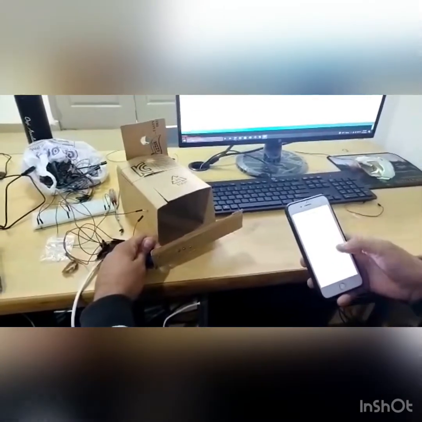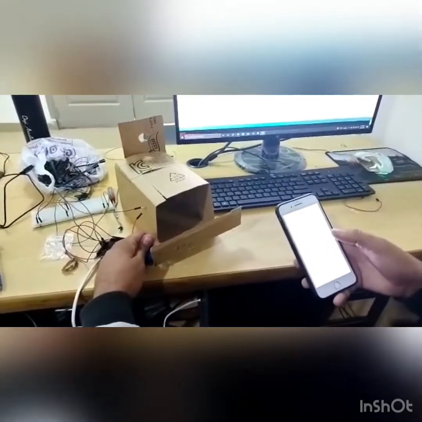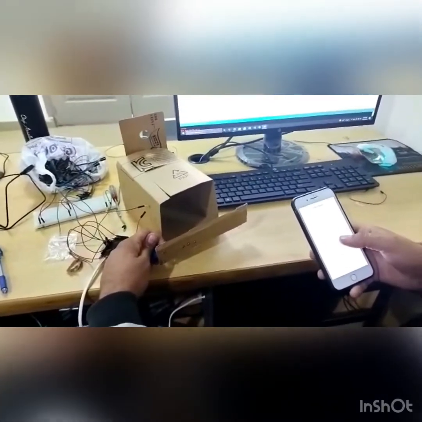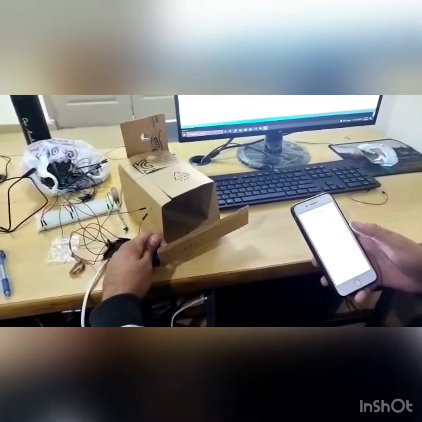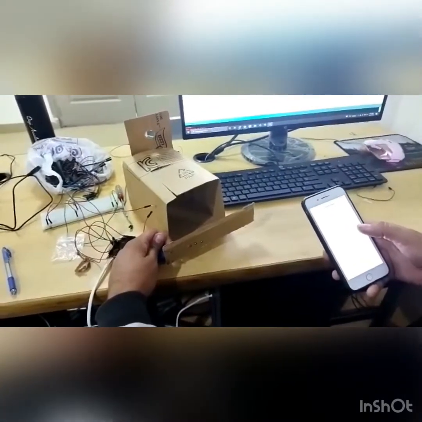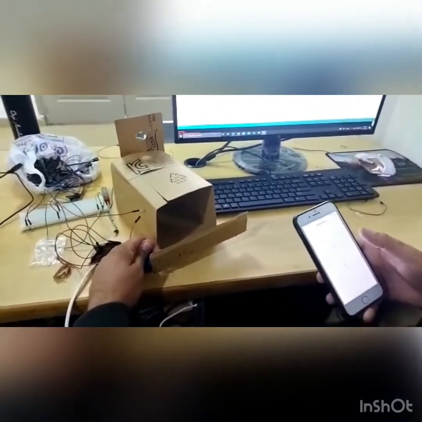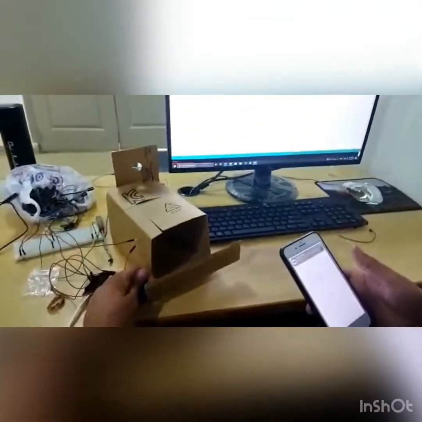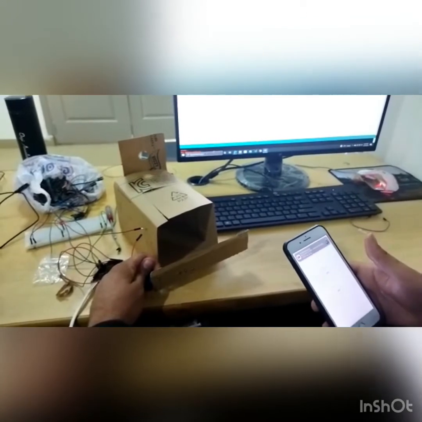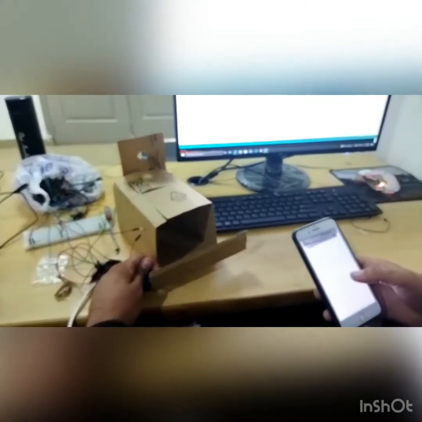And for the door lock, we use a servo motor here. When we click the button, the servo motor will be activated from the internet, because this mobile application is connected to a Node MCU ESP8266, which controls the LED light and the servo motor.